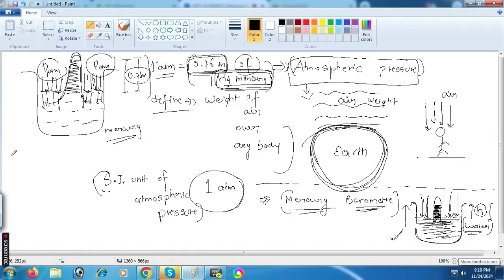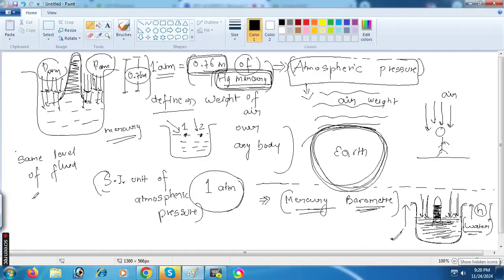Do you know about the same level of fluid? Suppose we take a container and some fluid is filled. If we take 2 points, this is point number one, this is point number two, both will have the same pressure at the same level. Do you know that at the same level of fluid, pressure is always the same?